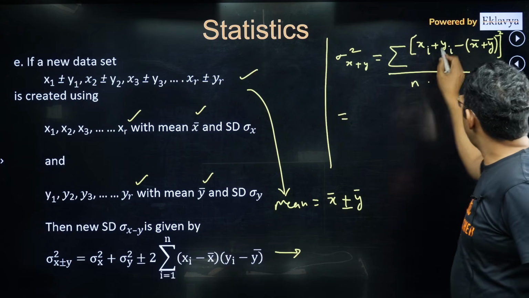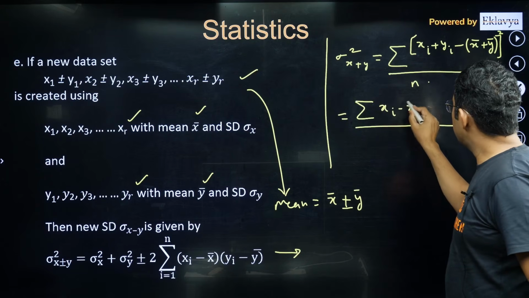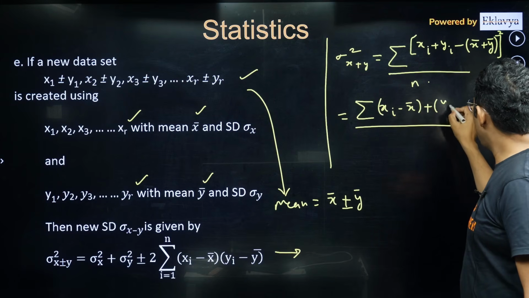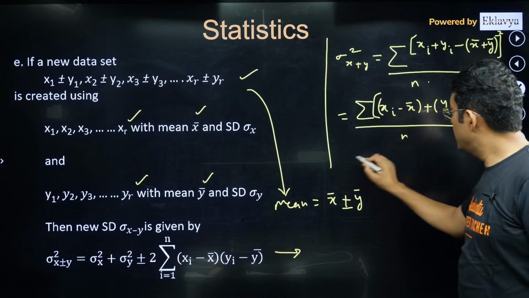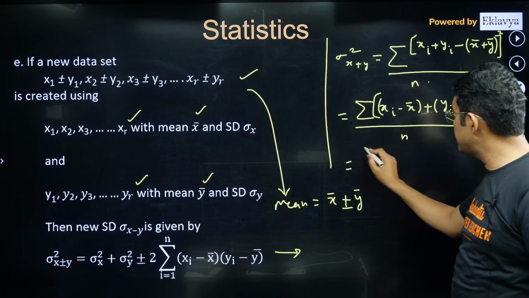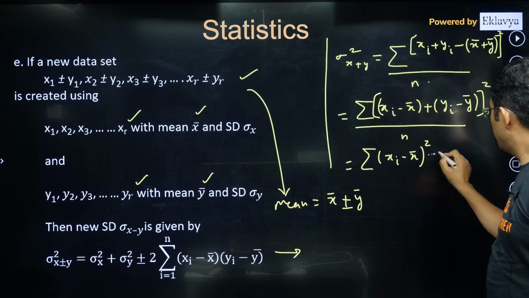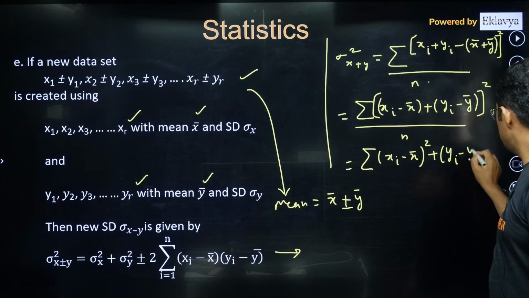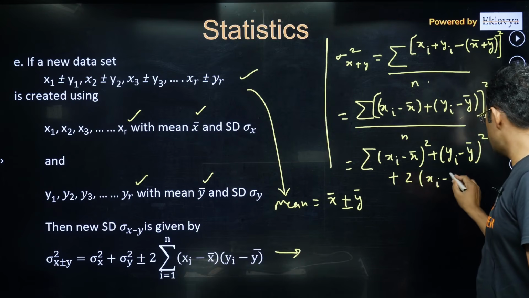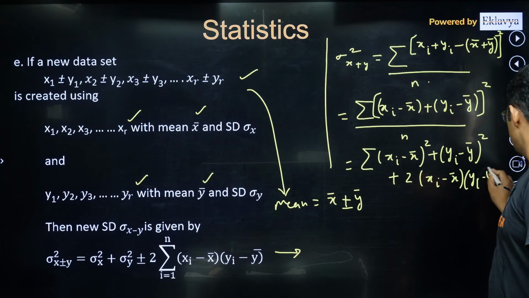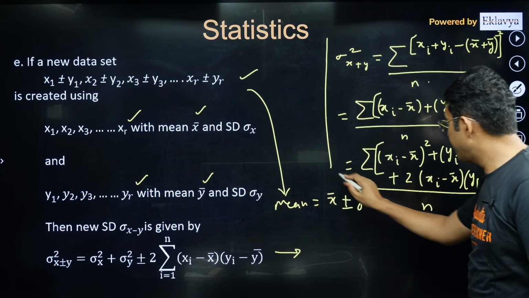Now you can write this expression inside sigma as xi minus x bar plus yi minus y bar whole square divided by n. Now if you open the whole square, it will be summation of xi minus x bar square plus yi minus y bar square plus 2 times xi minus x bar into yi minus y bar, and this entire thing inside the summation divided by n.